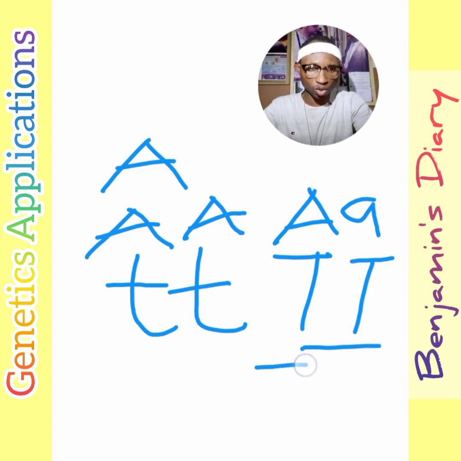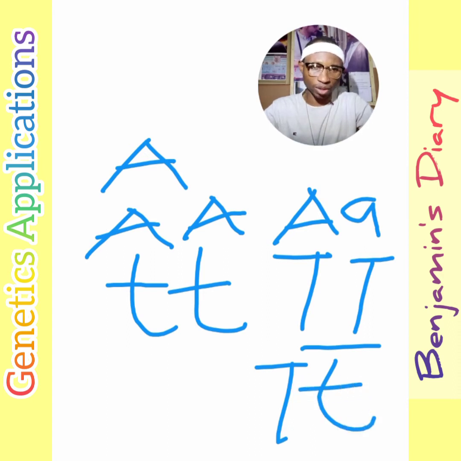However, we could also have a heterozygous taster, where we have capital T as dominant. So the genotype of the woman either falls under the category of homozygous pigment or heterozygous pigment, but she cannot taste. So apparently she's homozygous recessive for T.